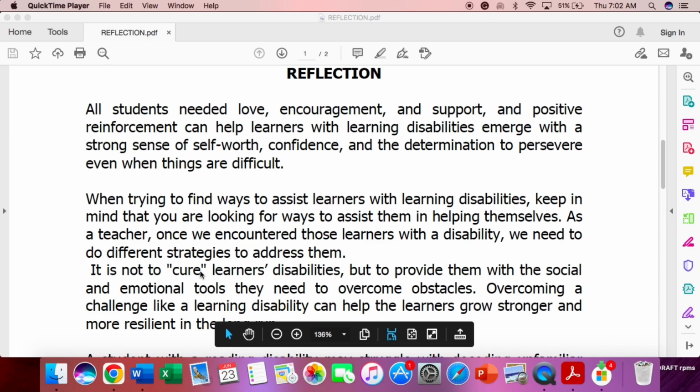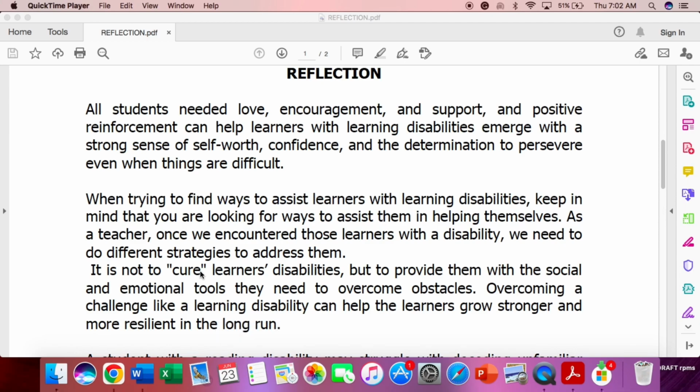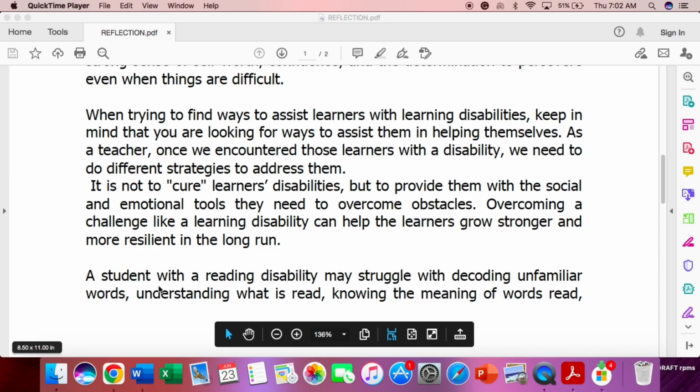Okay, so this is my example. All students need love, encouragement, and support. And positive reinforcement can help learners with learning disabilities emerge with a strong sense of self-worth, confidence, and determination to persevere even when things are difficult. When trying to find ways to assist learners with learning disabilities, keep in mind that you are looking for ways to assist them in helping themselves.